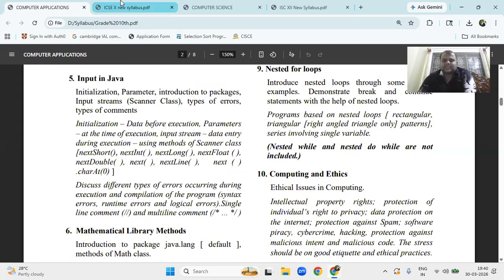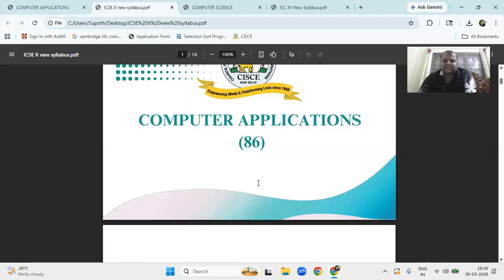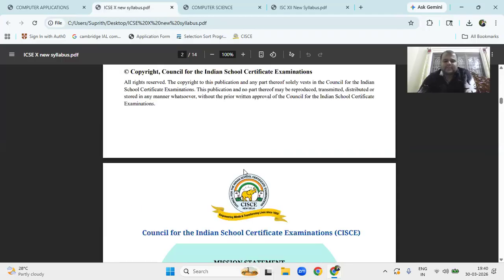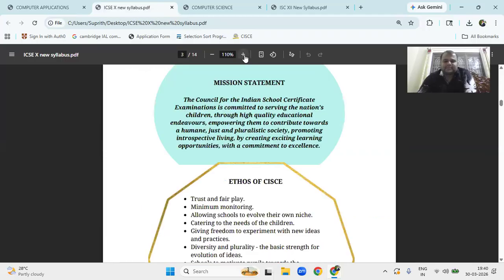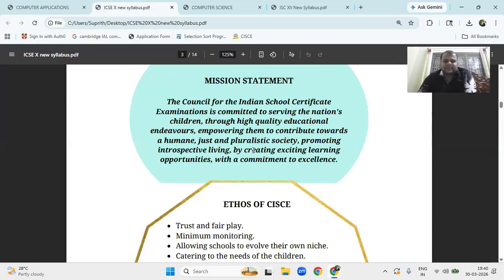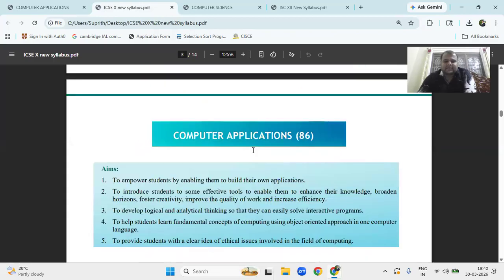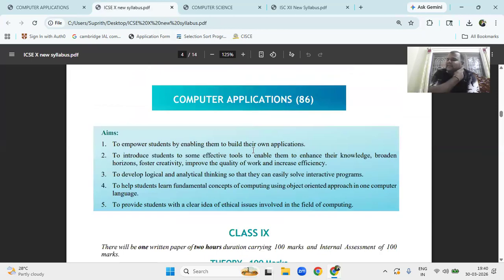Okay, now in the 10th, in 2026, the subject code is also 86 only. So what is the update they have done? The board has made some updates. You can see what the mission is, what the ethos of excellence, values and all are, you can check. Where is it? It is there on the ICSE official website.